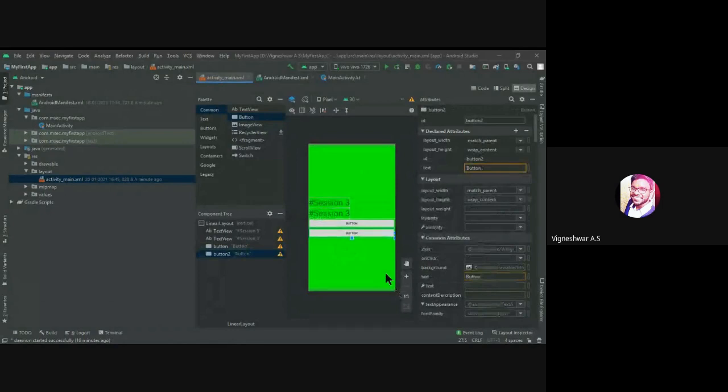Here you can see there are three parts. I can code alone, or I can split it up. Whenever I drop something, you can see the button code came out automatically. It's like Wix.com, which we used for building websites; nowadays it's somewhat easier. Whenever you drop a particular view, it may be a card view or a text view, it automatically attaches the code in a text file, maybe an XML file. But we should not rely on that.